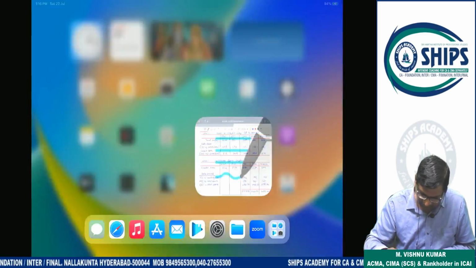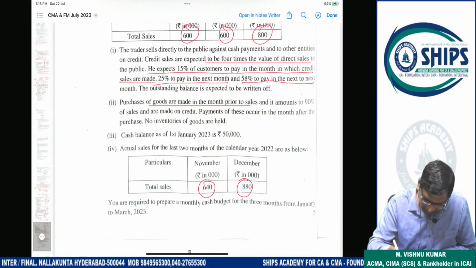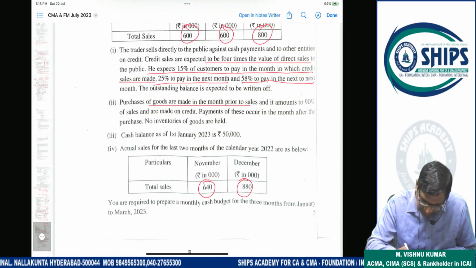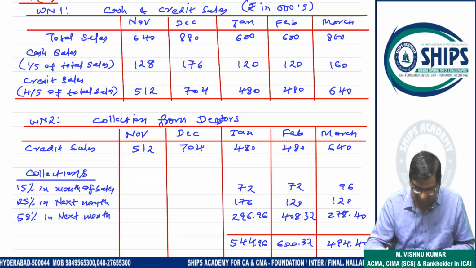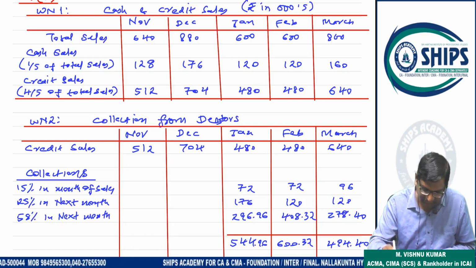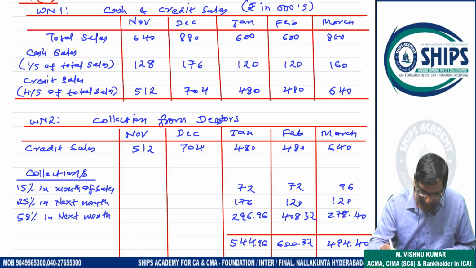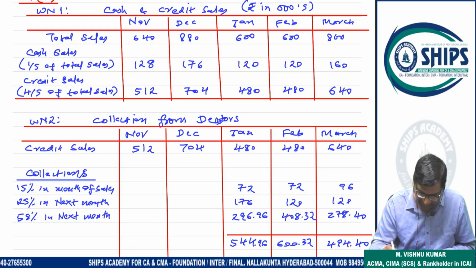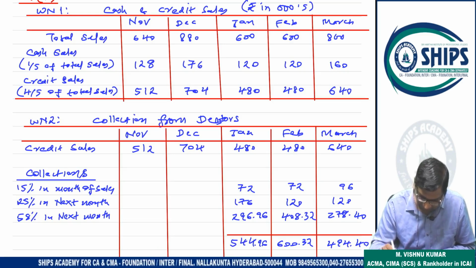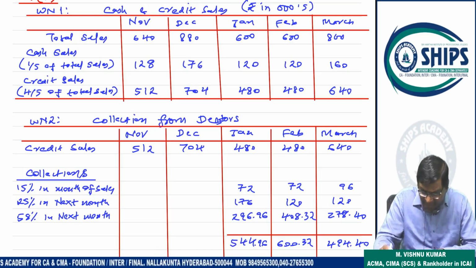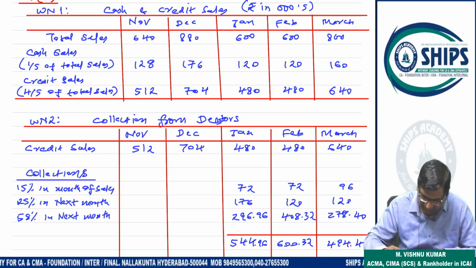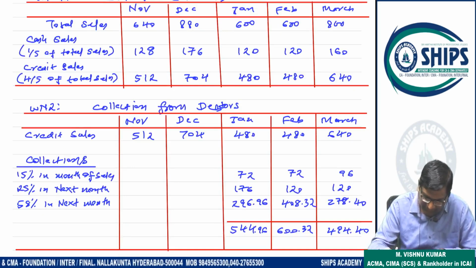Now, cash sale is 1/5, already given. Cash sale is how much? Credit sale 4, cash sale 1/5. Credit sale is 4 means cash 1/5. Cash sale 1/5, credit sale 4/5. Now collection from debtor. So collection from debtor required for credit sale. So November, December, January, February, March: 512, 704, 480, 480, 640. This is your credit sale.